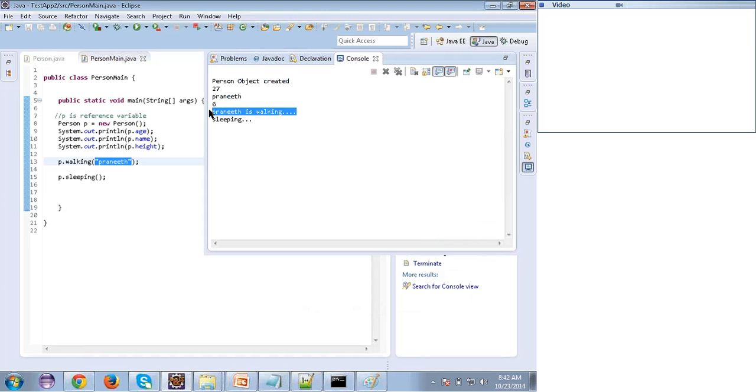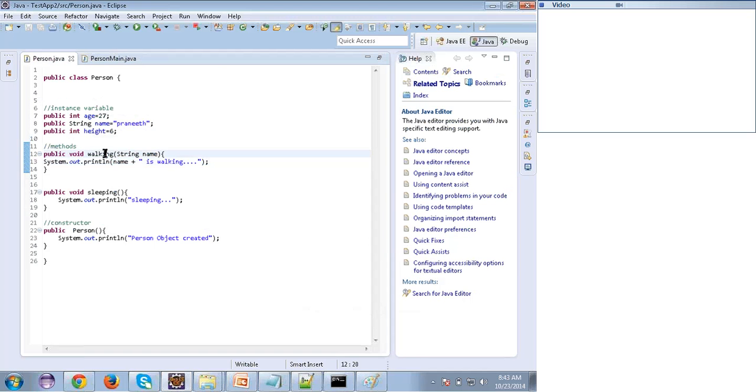So see, as of now, a method has a return type, and a method can return some value and also a method can take some value. I mean, we can pass some values to the method. See here, your walking method is taking some value. What is the value? Any string. So that's what I'm passing, some name. I can pass any string.